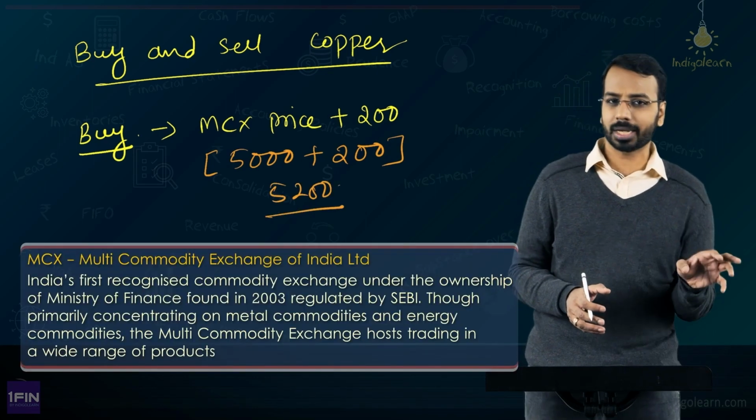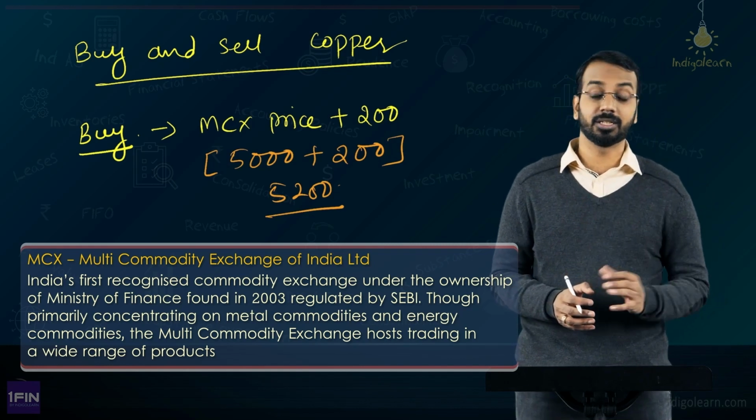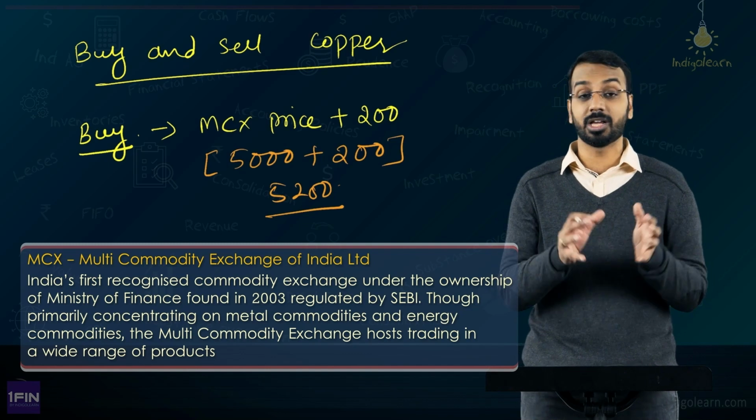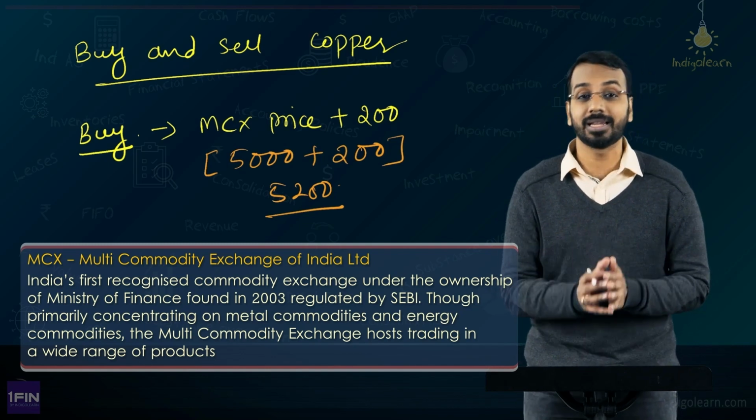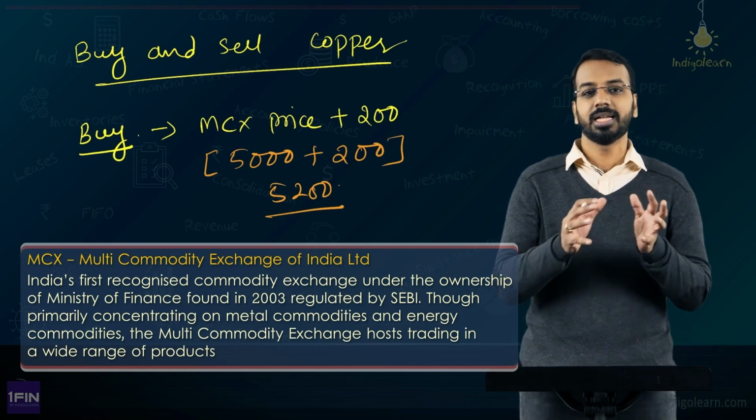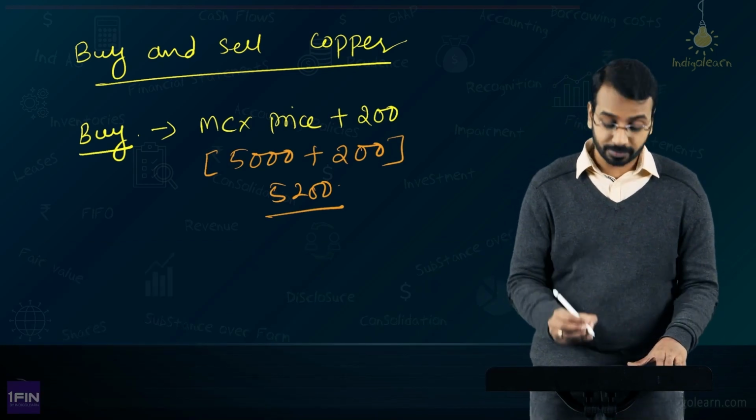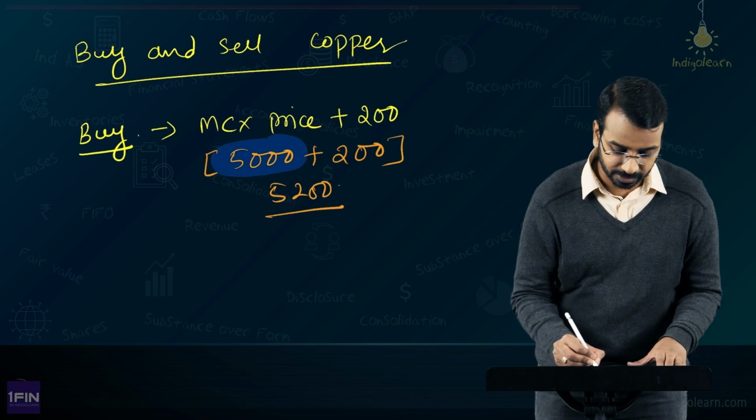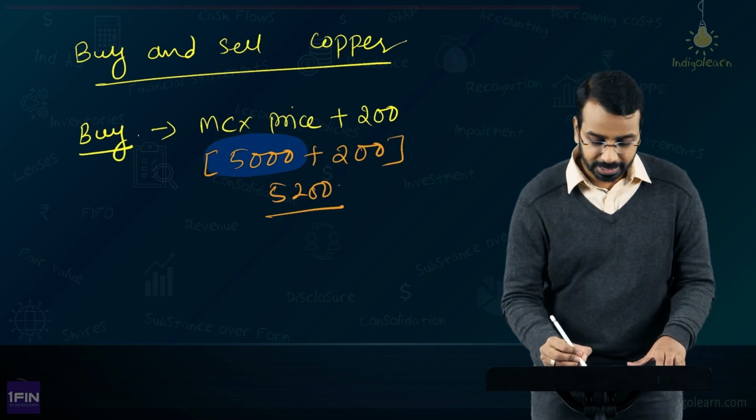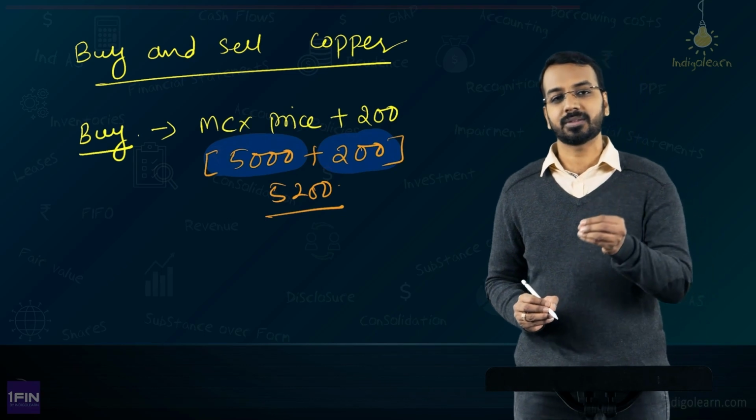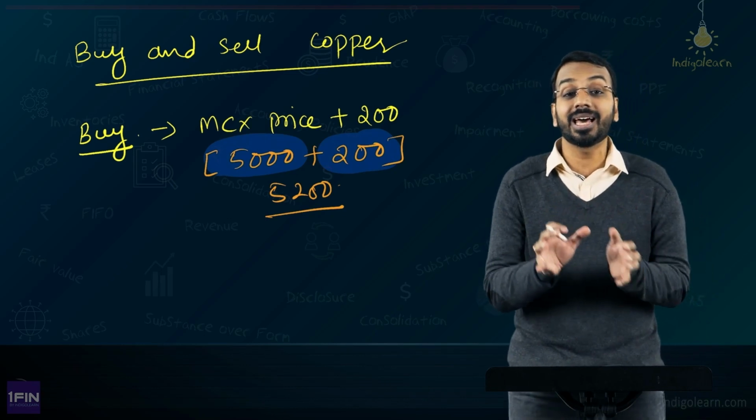Like you have stock exchanges, you also have commodity exchanges. In MCX, you can buy and sell commodities. Now, these are not in physical form, okay. You don't buy and sell in physical forms on exchanges. These are basically future contracts of copper, right. So, whatever is the price quoted on MCX, let us say 5,000 is the price quoted. Now, it pays 200 extra as premium and purchases physical copper at 5,200.